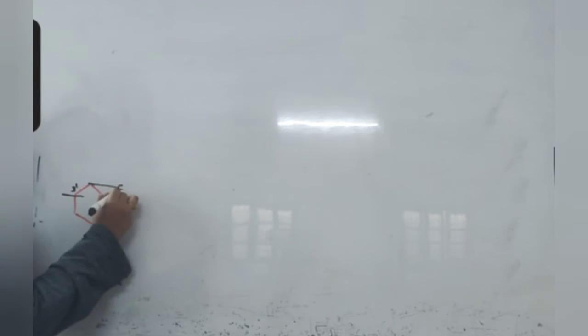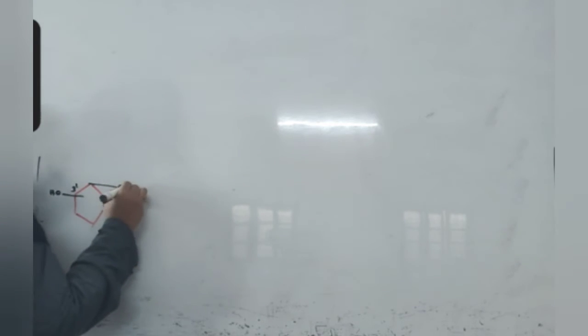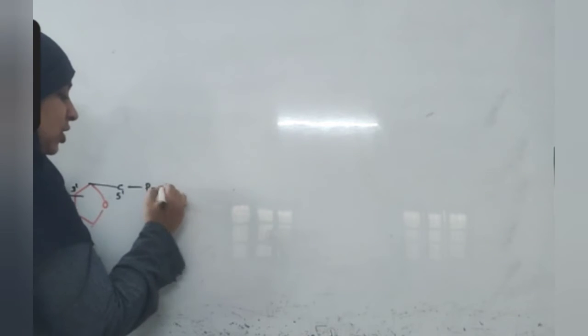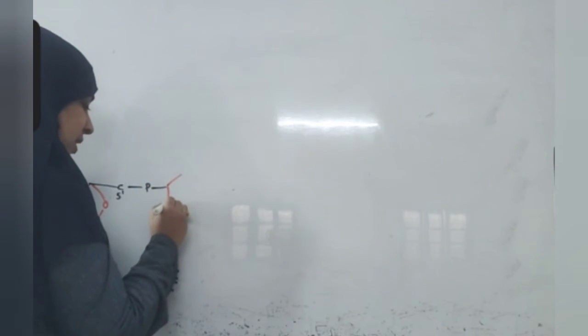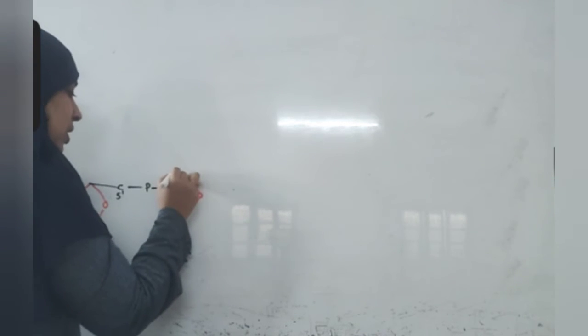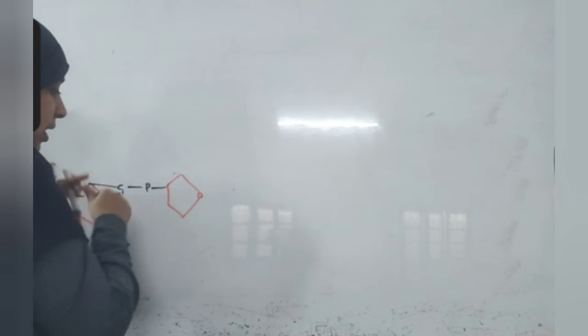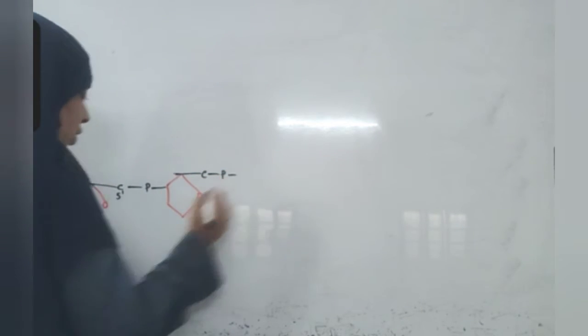this is a ribose sugar. This is the 3 prime position. This is the 5 prime position. The 3 prime position is open, and for this carbon molecule phosphate is attached. After that the second sugar extends like this. Here at the 5th position again the carbon molecule will attach to phosphate.